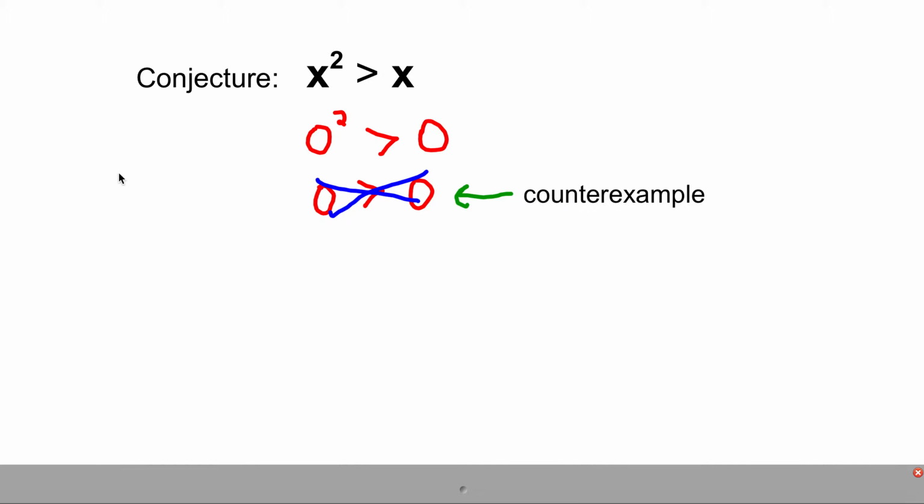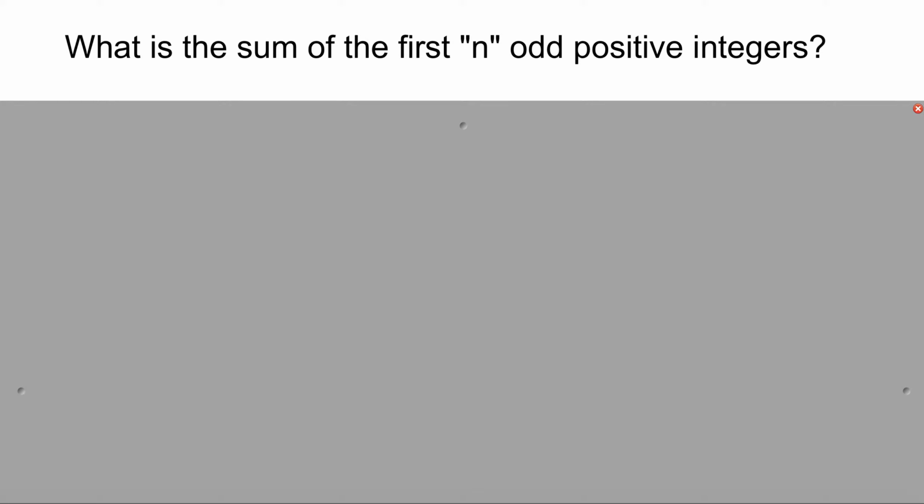Okay, let's look at this example and let's talk about making a conjecture. What is the sum of the first n odd positive integers? Now you probably just read that and went, what the heck does that even mean? Let's talk about that for just a second. And that's a totally normal reaction. This is a lot of words that takes time for us to process. So what is the sum of the first n odd positive integers?